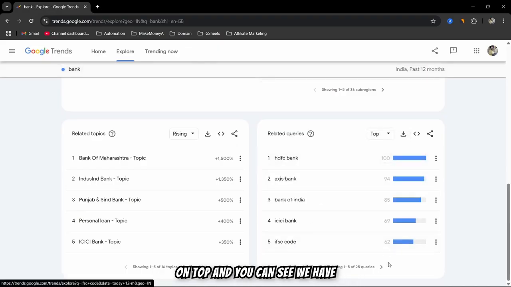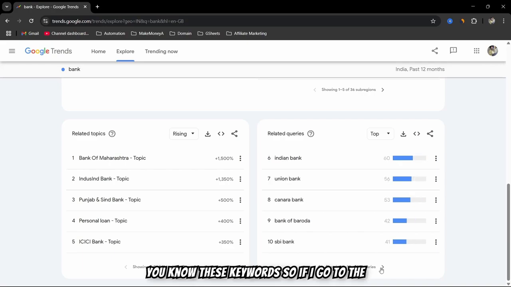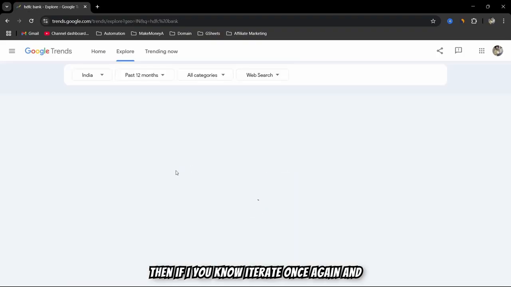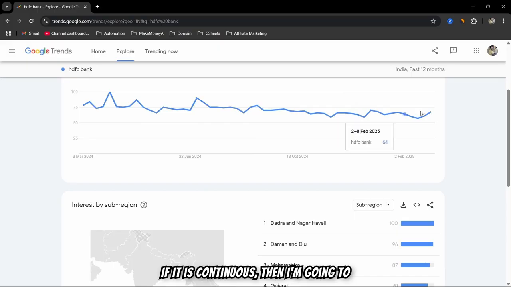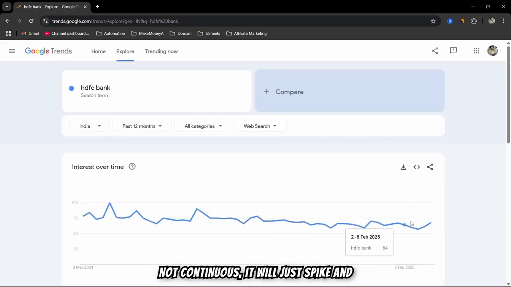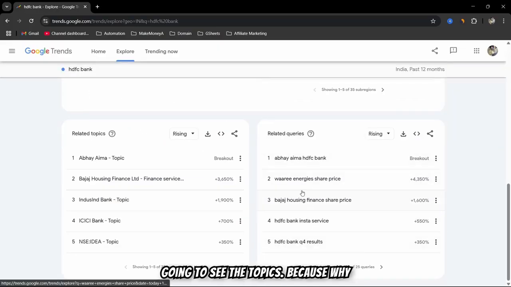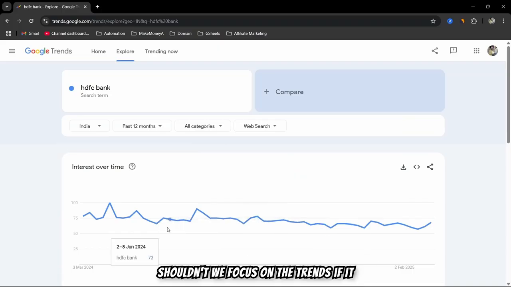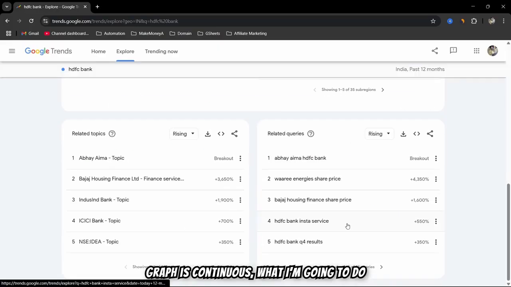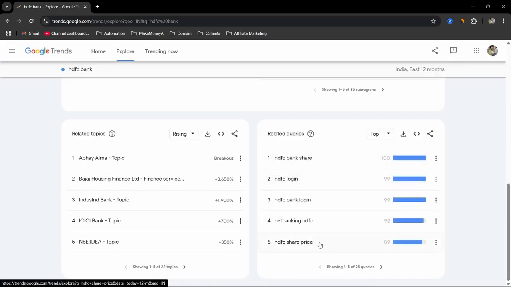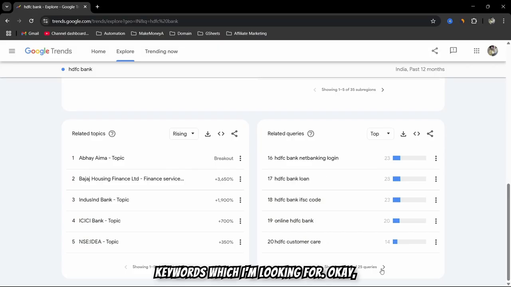If I click on top, you can see we have these keywords. If I go to the top keyword, which is HDFC Bank, and iterate once again, and it is continuous, then I'm going to look at this keyword. If it is not continuous, if it is just a spike and the trend fell down, then I'm not going to look at the topic. Why shouldn't we focus on the trend if it is not continuous like this? Since this graph is continuous, I'm going to come here and see what the top keywords are. Now you can see login. These are not the keywords I'm looking for. Okay, HDFC Bank share price.